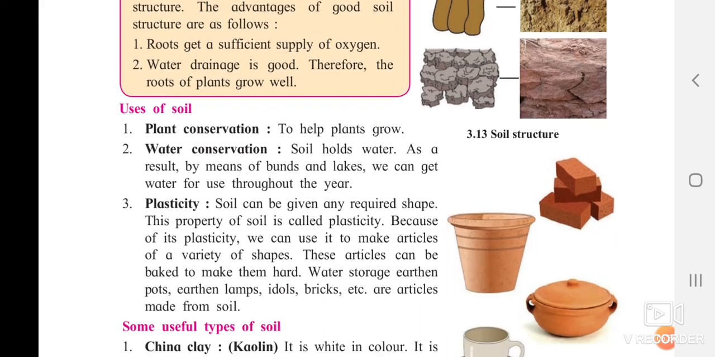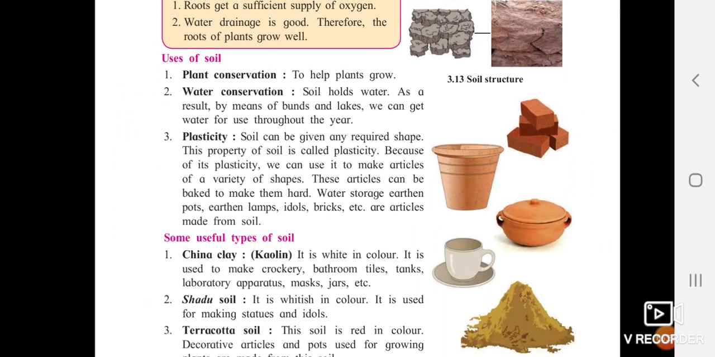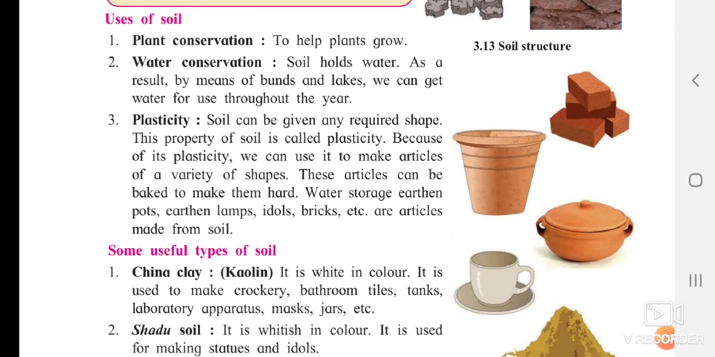Okay, the uses of soil, and the next part which is very important, we will see in the next lecture. I hope you have understood this. Just go through this video and try to understand each and everything very clearly. Thank you.